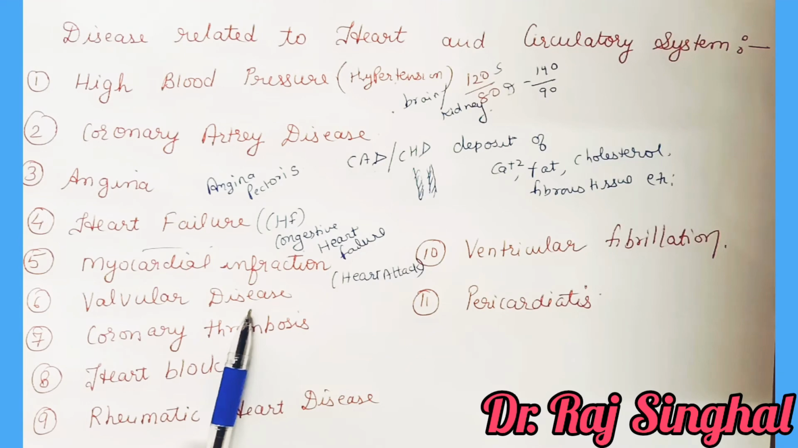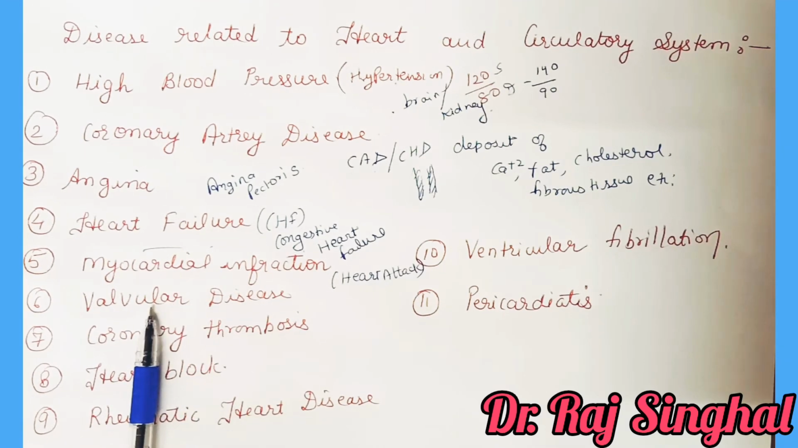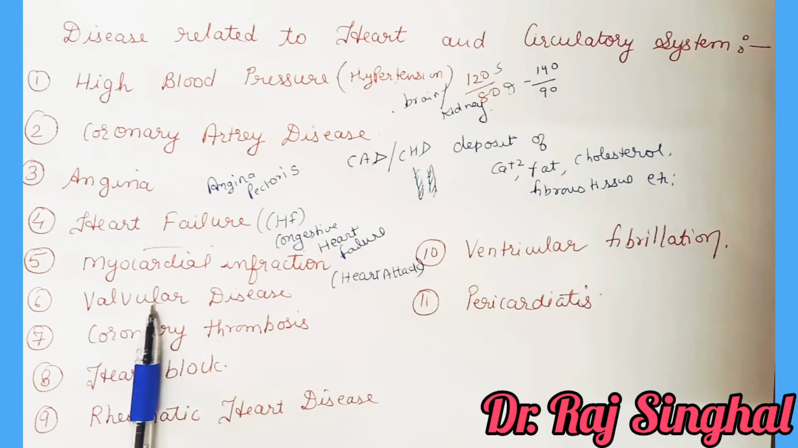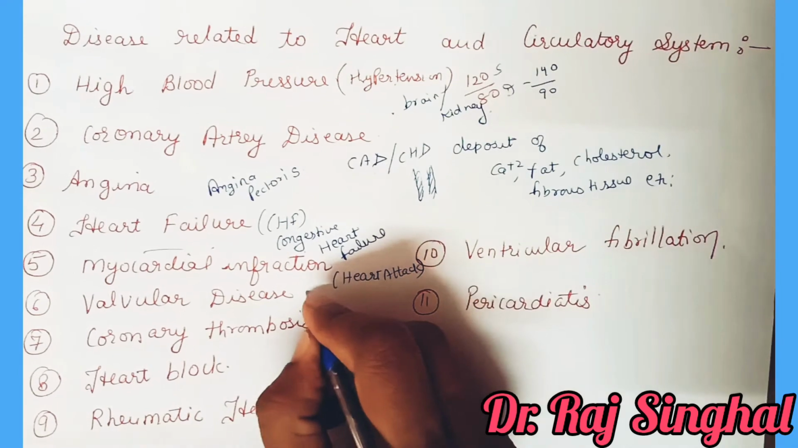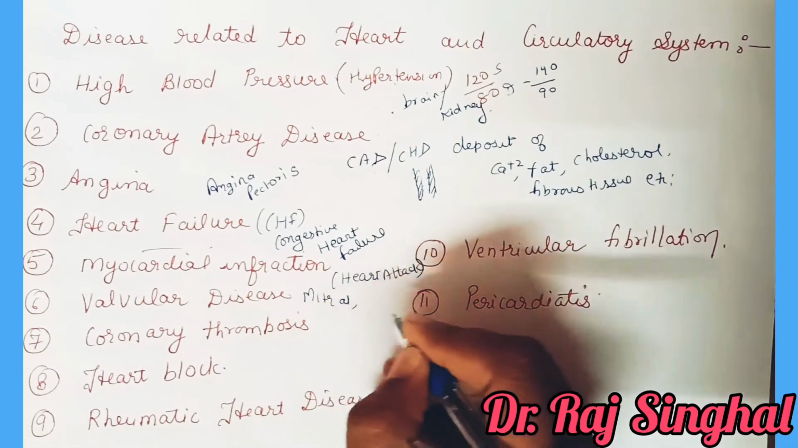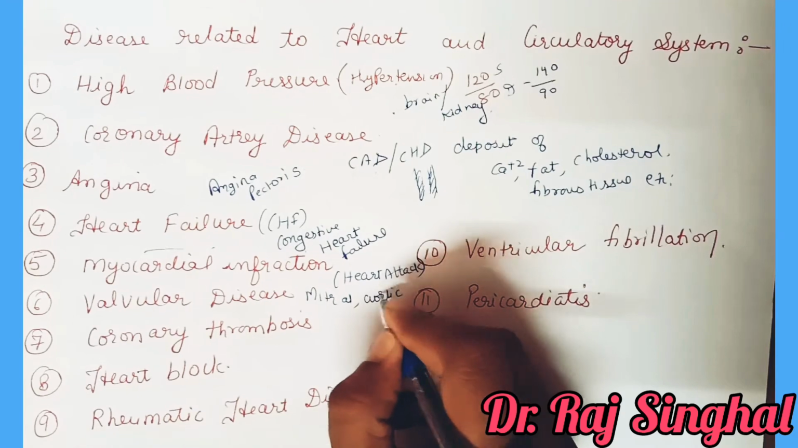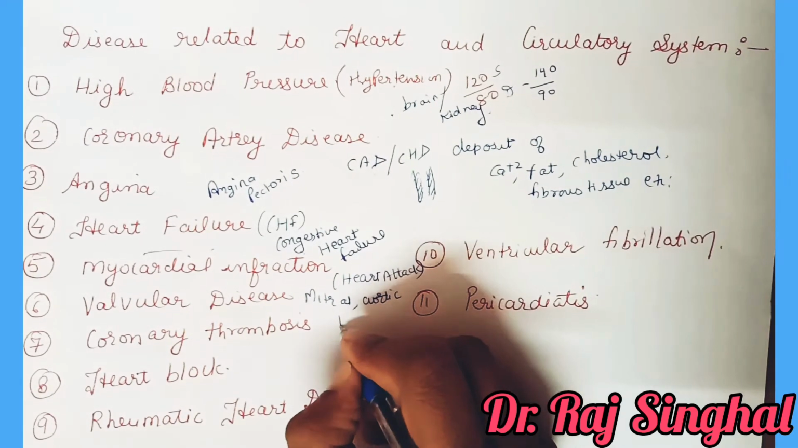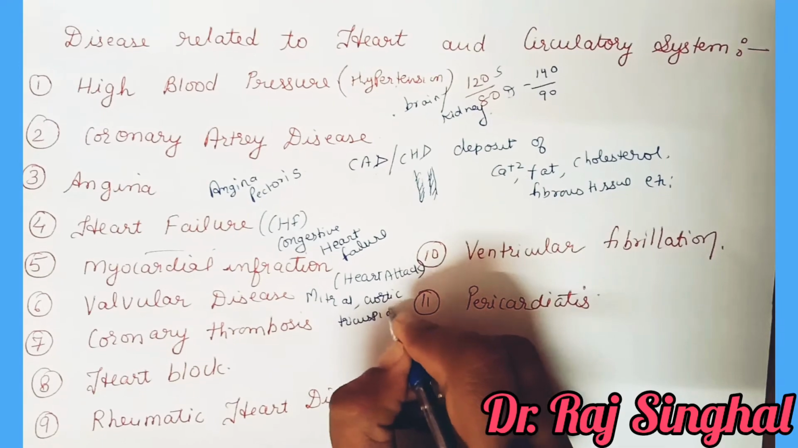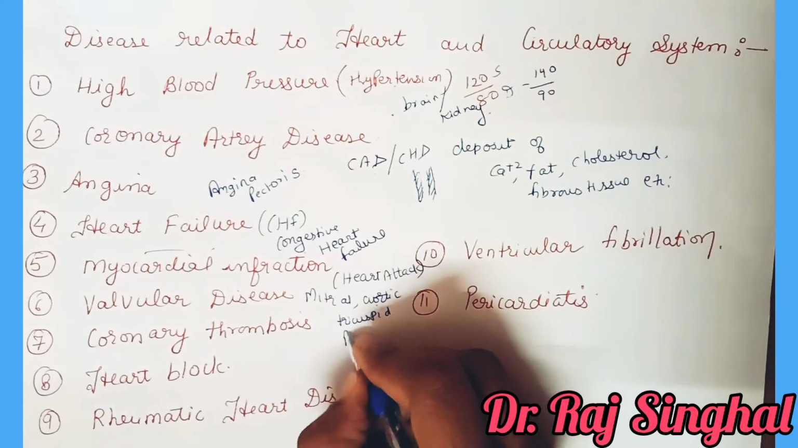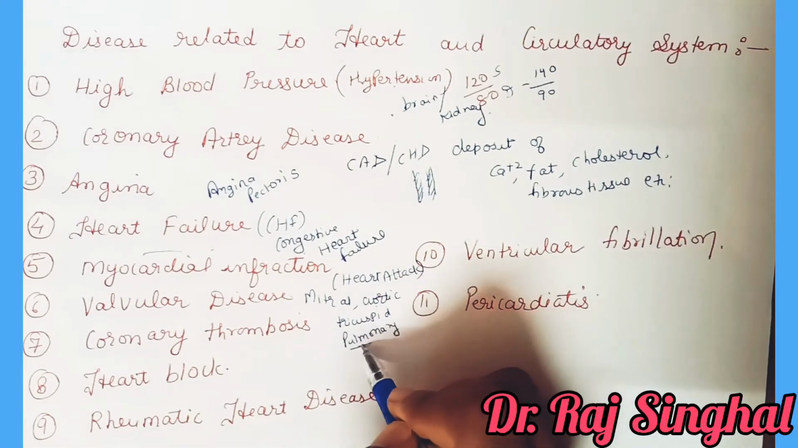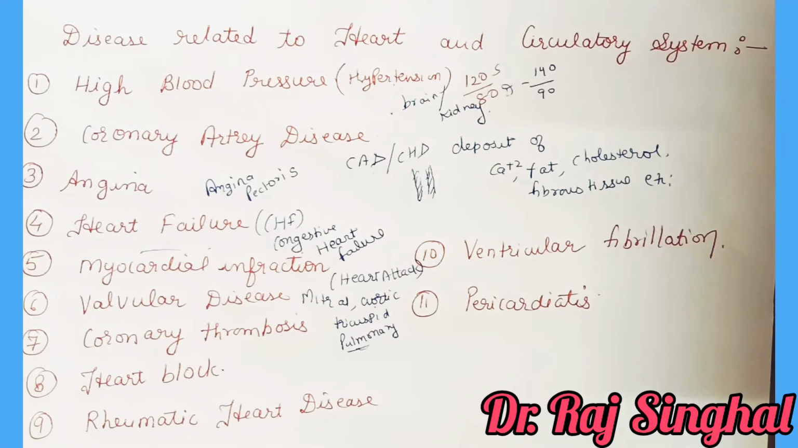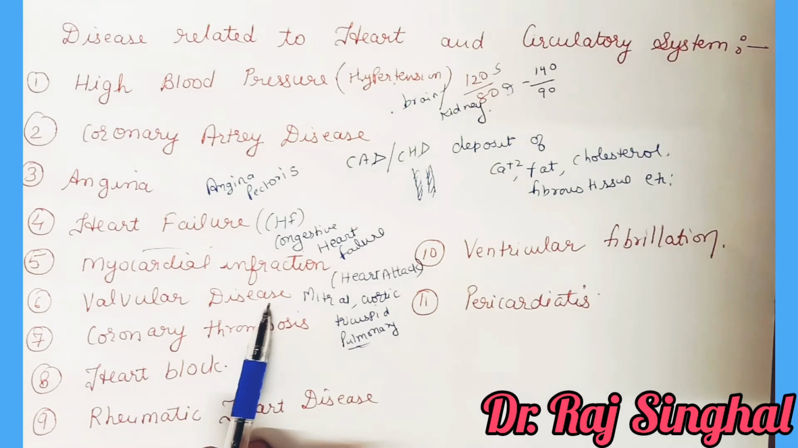The next disease is valvular disease. As the name suggests, it is characterized by a defect in any one of the four heart valves. The four heart valves are mitral, aortic, tricuspid, and pulmonary. Because of the defect in these valves, there is mixing of oxygenated and deoxygenated blood. So this disease is known as valvular disease.